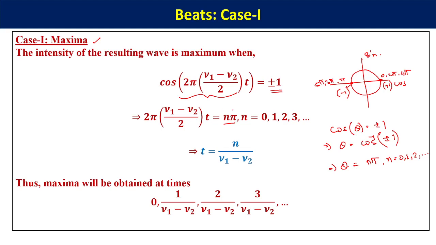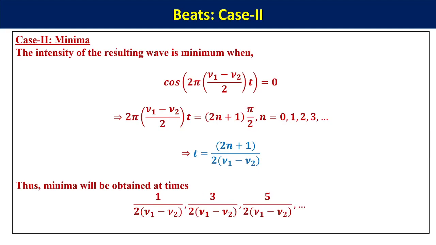So from this equation, if you just balance it, pi gets cancelled, these two get cancelled, t can be written as n divided by nu 1 minus nu 2. So these are the times when you will obtain the maxima. If you put n equal to 0, then 0 by something is 0, so maxima will be obtained at 0, 1 by nu 1 minus nu 2, 2 by nu 1 minus nu 2, 3 by nu 1 minus nu 2, and so on. Alright, so these are the times when you will get maxima.